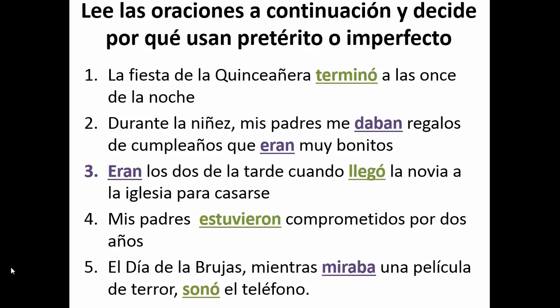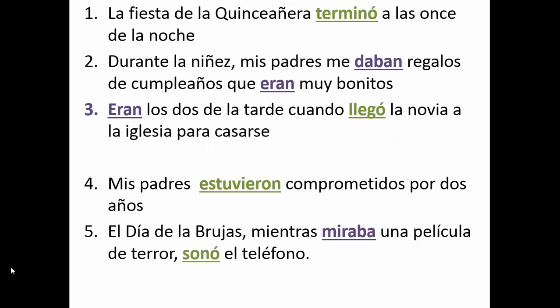So let's figure out why we would use the preterite or the imperfect. I want you to stop the video now and write your own reason, and then I'll show you the answers in just a second. Okay, here's the answers. So, on number 1, the fiesta ended at 11 at night. We would use the preterite tense because it's a specific time in the past, a specific moment in the past.